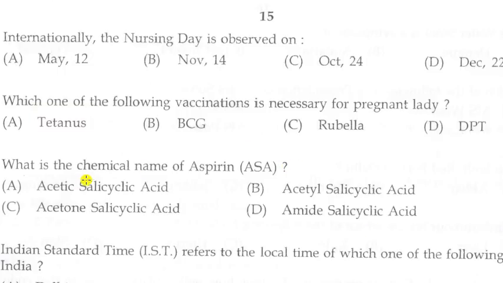Next question. What is the chemical name of aspirin? Options: A. Acetic salicylic acid, B. Acetyl salicylic acid, C. Acetone salicylic acid, D. Amide salicylic acid. Answer is B. Acetyl salicylic acid. The chemical name of aspirin is acetyl salicylic acid.